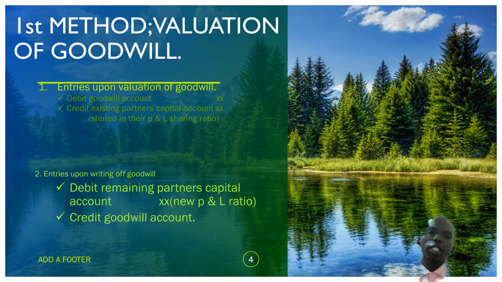Now, since we had debited the goodwill, we now credit it to mean that it has already been used. Remember, when we fail to write off by crediting the goodwill, it means that the goodwill is still existing. When we write off, we never include the retiring partner in writing off a goodwill.